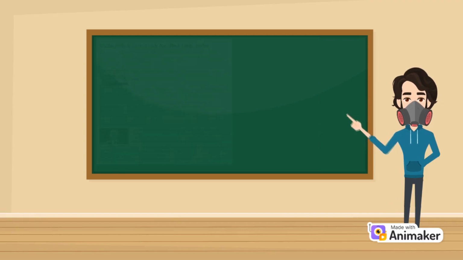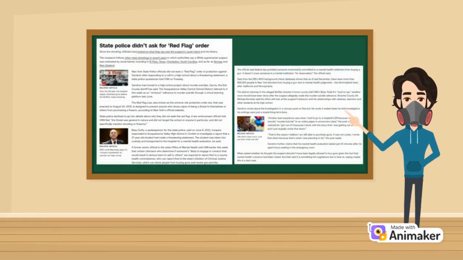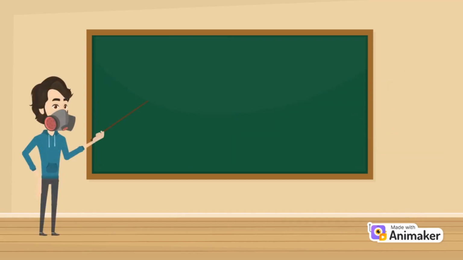And lastly, a sequence of events relating how the New York State Police didn't seek a red flag order, but instead just did an interrogation on the perpetrator before he committed the act. Now for the most relevant grammatical structures.